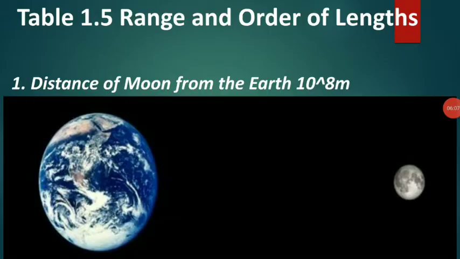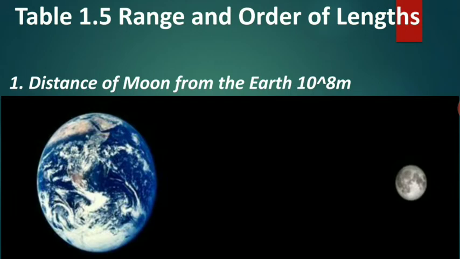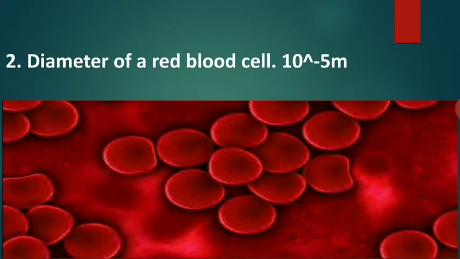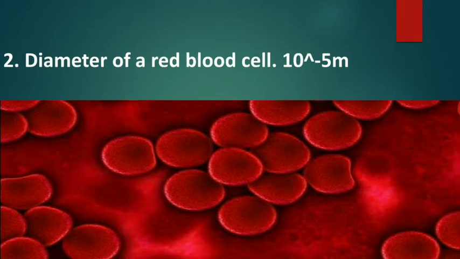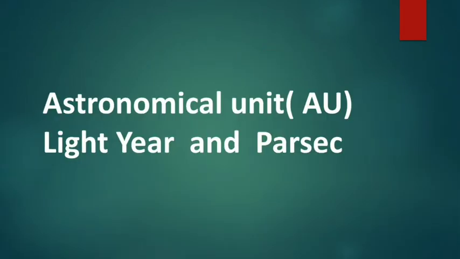Table 1.5. The range and order of lengths. The distance of the moon from the earth is 10 power 8 meter. Diameter of red blood cell is 10 power minus 5 meter. Astronomical unit, light year and parallax second.